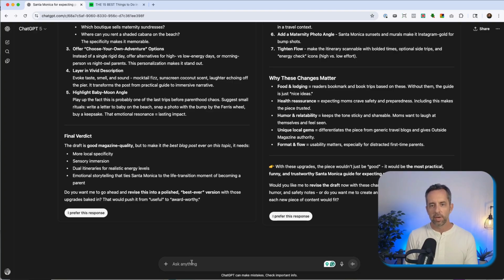You can also iterate. So say like, I'm not going to iterate this one, but you might say something like, okay, that's great. Now I wrote this in Claude. I want you to make it better. You might do something like that. Or, hey, I got this from Manus as like an output. I want you to iterate on this from here. And that is how I think about optimizing prompts when I'm using any LLM.